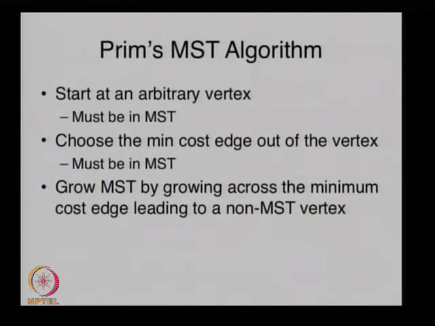This is Prim's minimum spanning tree algorithm. How does this work? You grow the minimum spanning tree. You start at any arbitrary vertex, and the minimum cost edge coming out of this vertex has to be in the minimum spanning tree, so you bring it into the MST. Then you look at all the edges going out of the MST. The smallest of those has to be in the MST. Let's bring it in. It's a very sequential process.